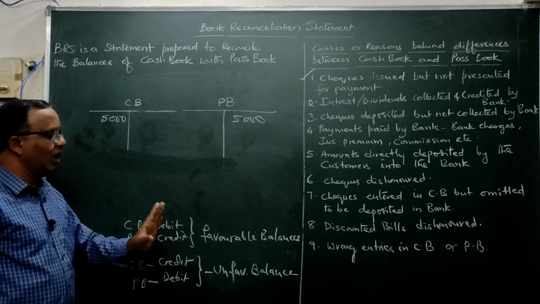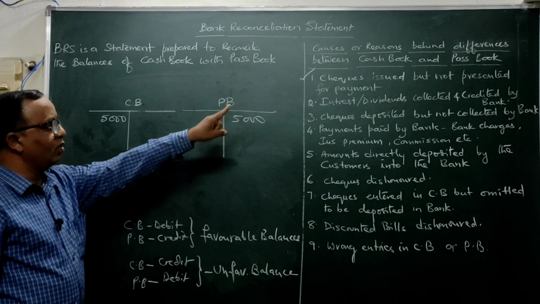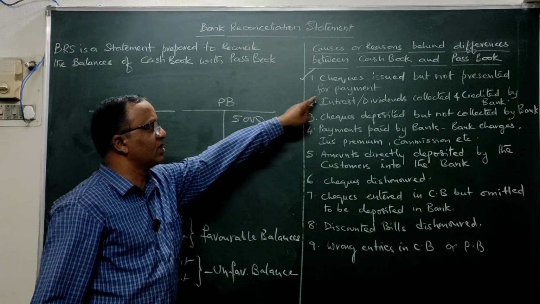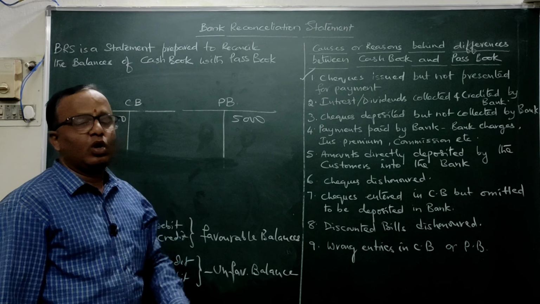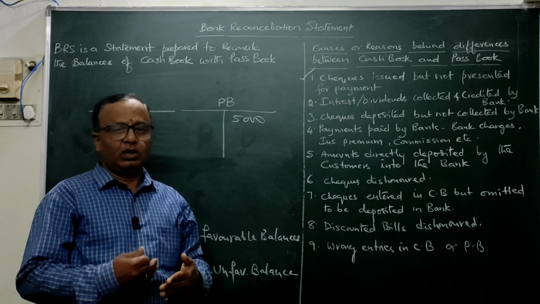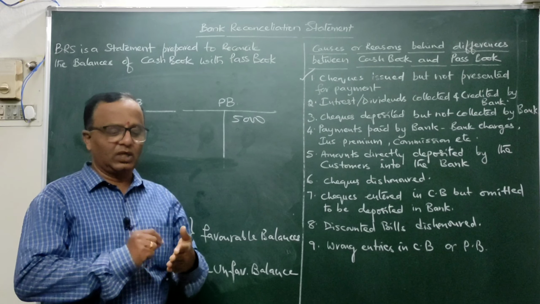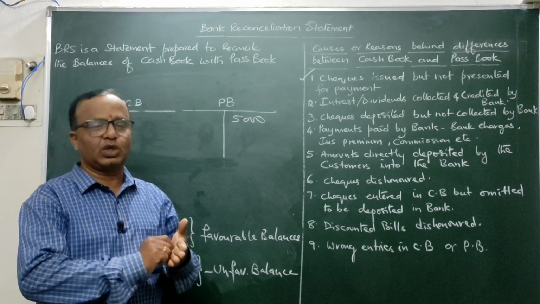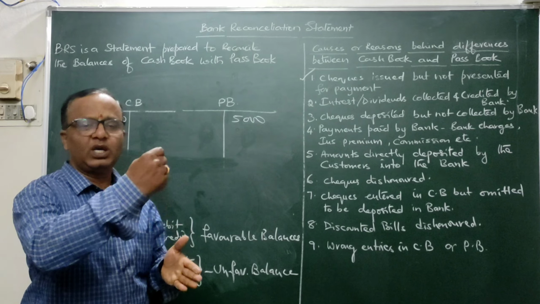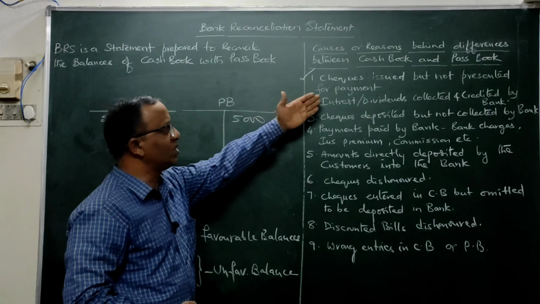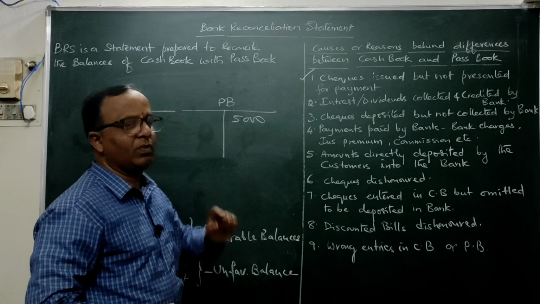These points you should note while doing the problem. They will help you. Now coming to the causes. The first one says checks issued but not presented for payment. So this is the first reason. Checks issued means, normally, who will issue a check? The customer, in other words the businessman. Issue means he has written a check in the name of some party to whom he is supposed to pay the money. He has issued the check, but it is not presented for payment.